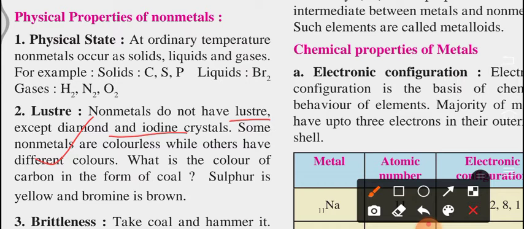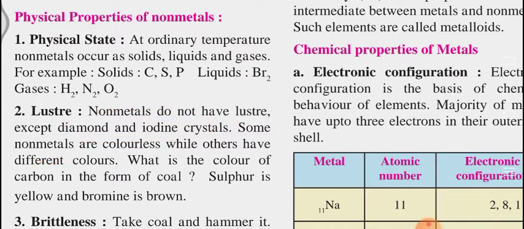These two elements are the only ones which have shine, and rather than that, all the remaining non-metals do not have a shine. They are not having luster. They do not have any luster. So we can say in non-metals, diamond and iodine have a luster form. And the remaining all do not have luster.